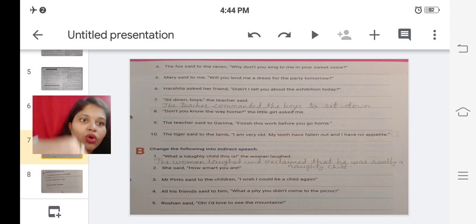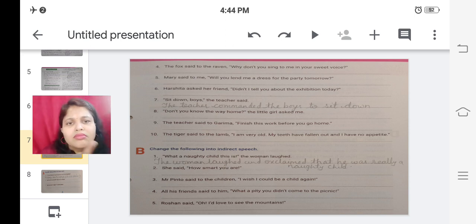Now what about this? That he was really a naughty child. The that has not been changed here. What should it be? Have I made a mistake over here?